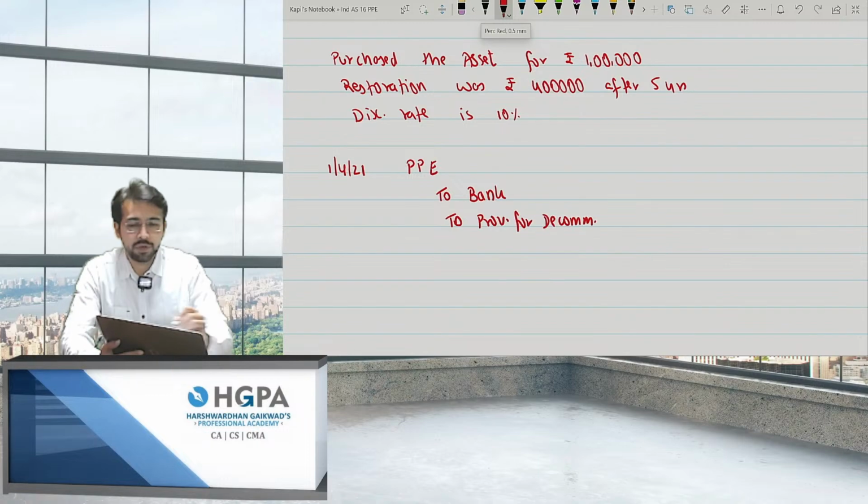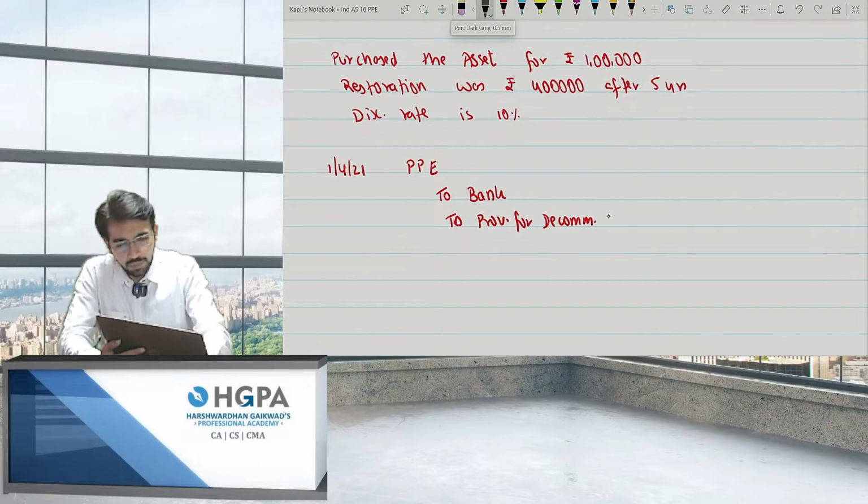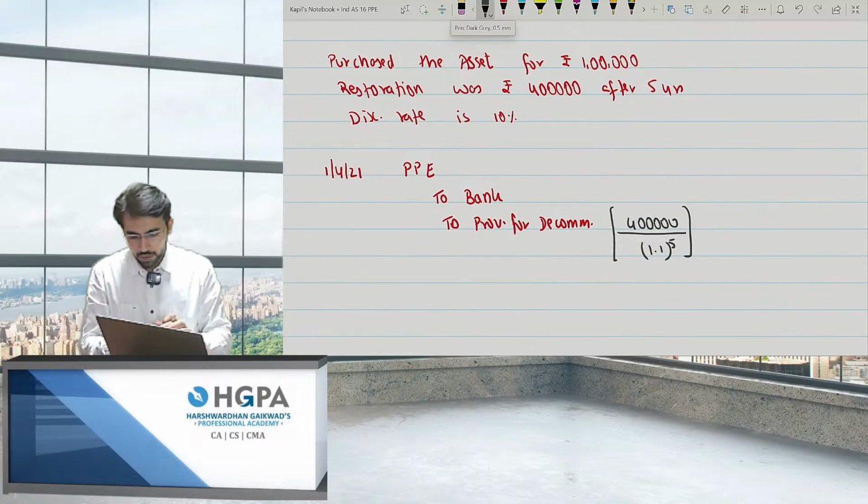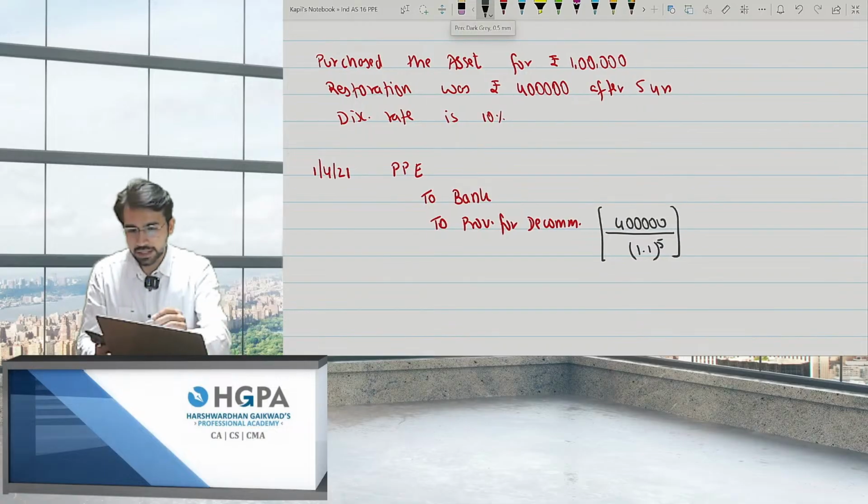But the decommissioning amount will be 4 lakh divided by 1.1 to the power 5, that is the present value of 4 lakh. So I'll calculate the present value. It comes to 248,369. Please correct me if I'm wrong.